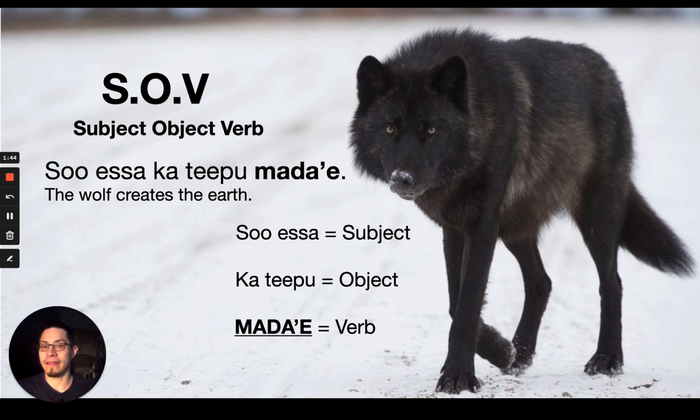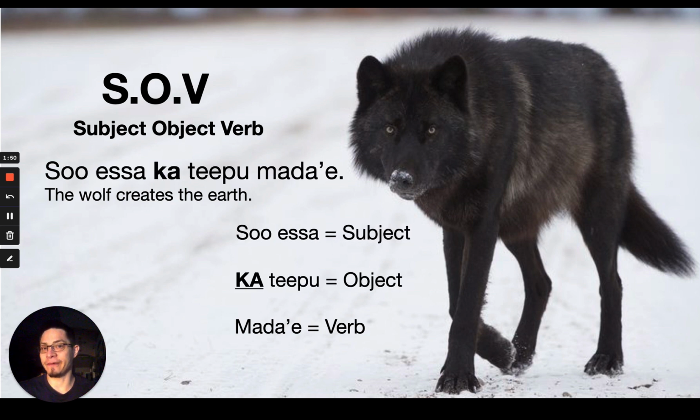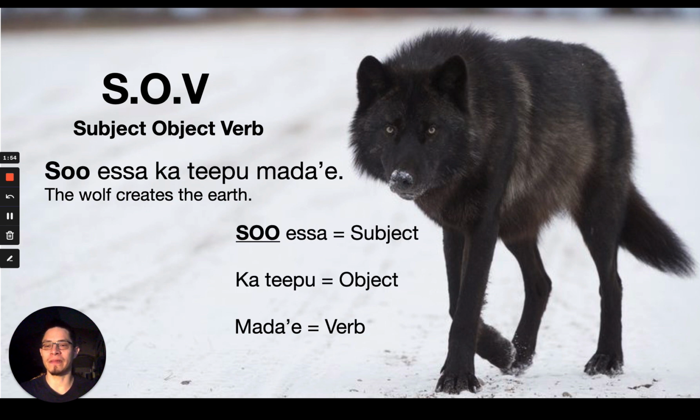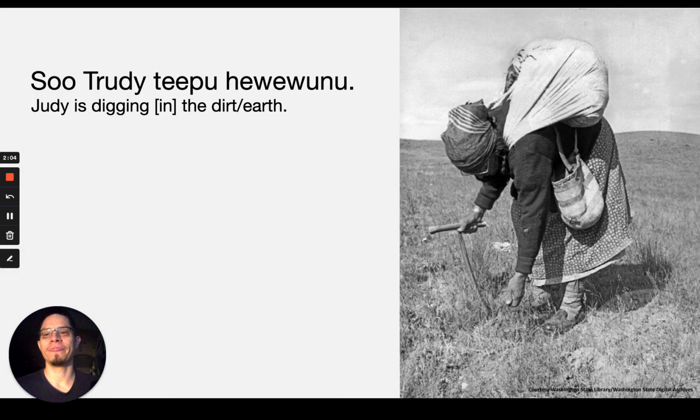And so, thankfully though, these articles, these su and ka, help you to identify what is a subject and what is the object. And so, that's very, very helpful, even though they occur right next to each other. You know which is the subject and which is the object based on the su and ka. So let's look at more examples.